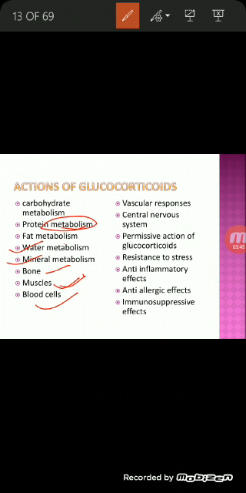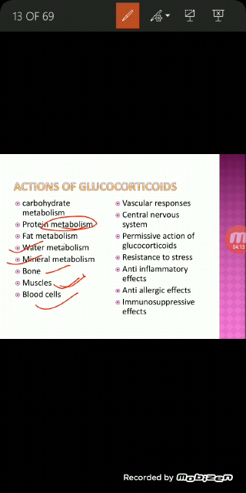If there is insufficiency of these hormones, personality changes occur. And permissive action of glucocorticoids is like salt: the absence of salt can be felt. In the same way, some hormones perform their actions only in the presence of glucocorticoids. In the absence of glucocorticoids, these actions cannot be carried on. That is known as permissive action.